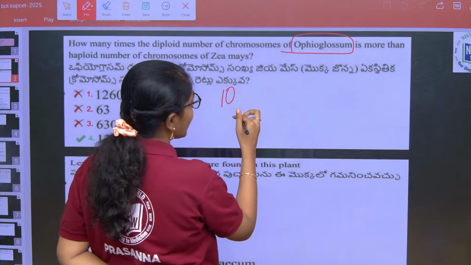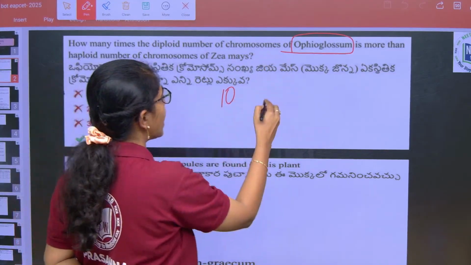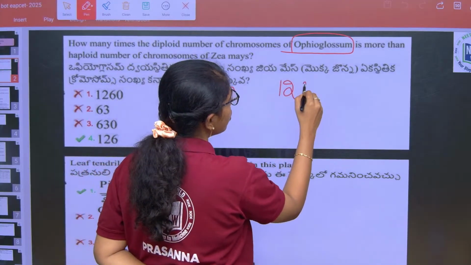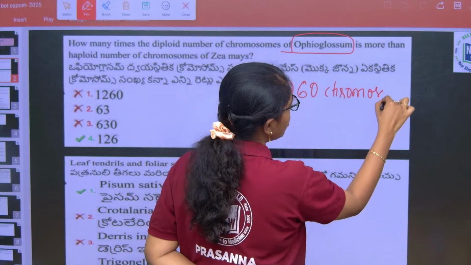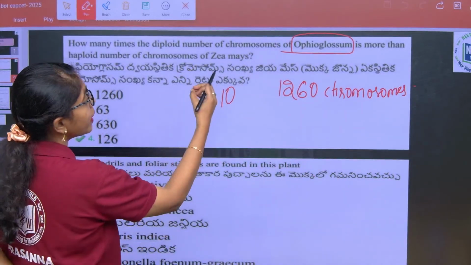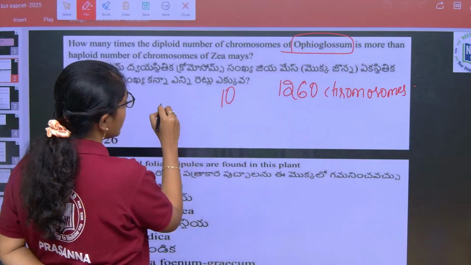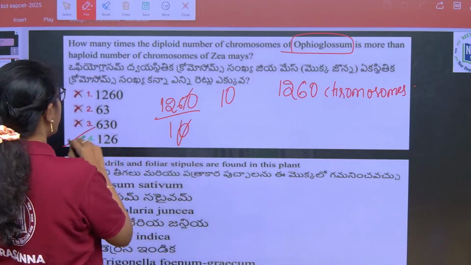And Ophioglossum, how many times it is more than this, he is asking. Ophioglossum has 1260 chromosomes. If we have to take how many times this is more than this, then 1260 divided by 10 will give you 126.